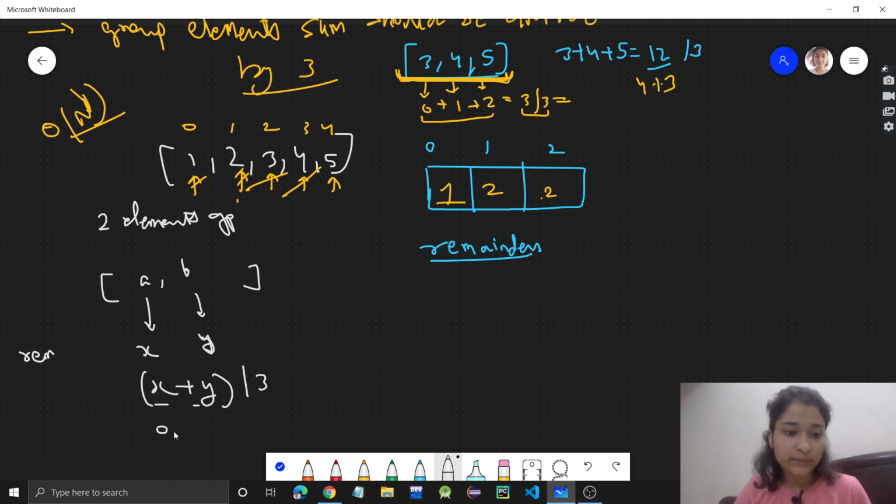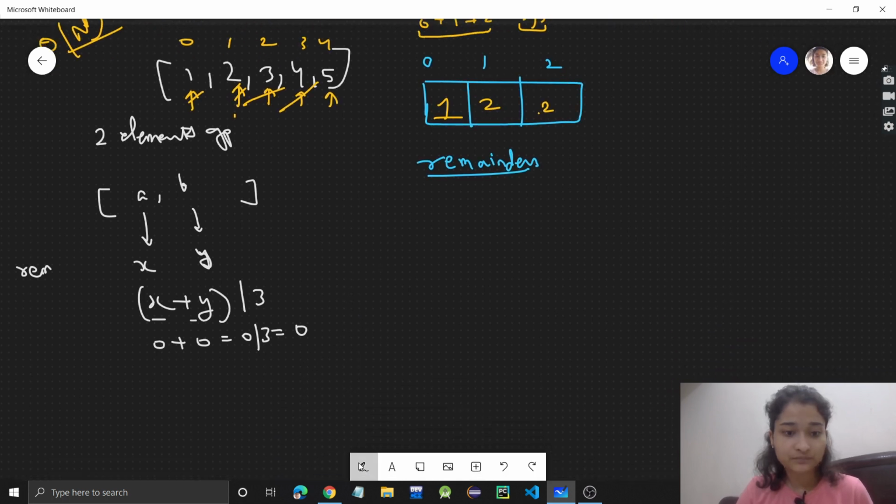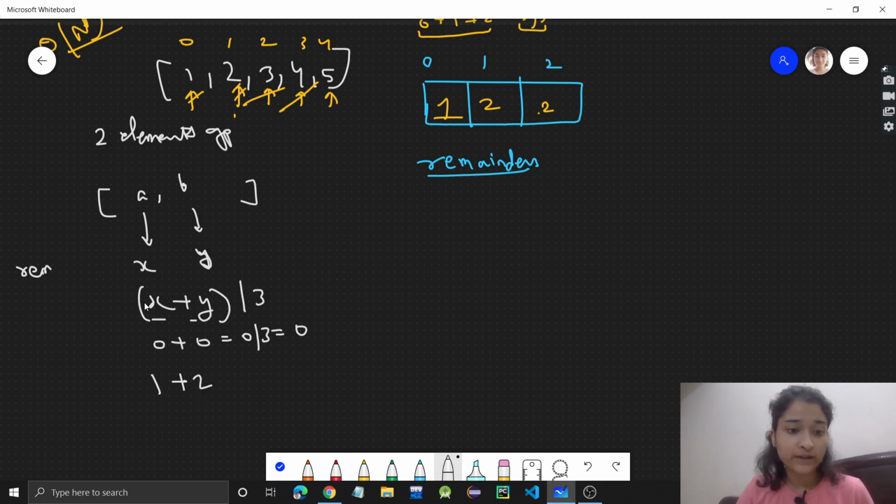Either they both can be 0, 0 plus 0 will be 0 and it will be divisible by 3, or what else could it be, which 2 remainders out of 0, 1, 2? So it could be 1 and 2, x could be 1 and y could be 2. So 1 plus 2 will be 3 and 3 by 3 will be 0.